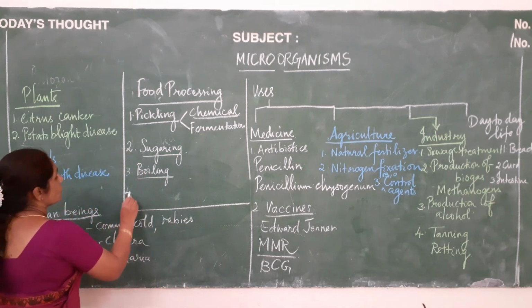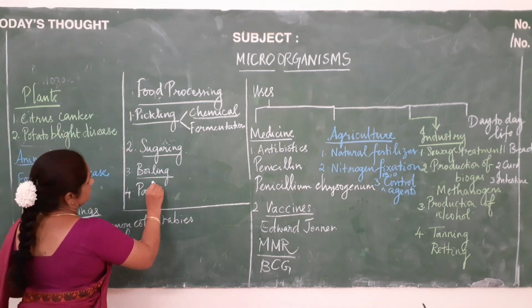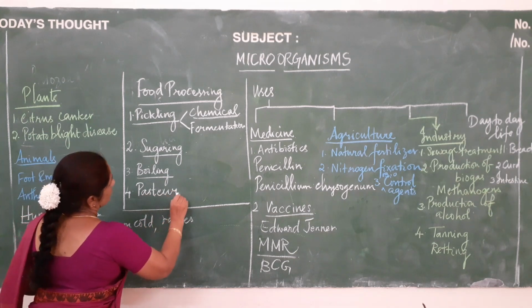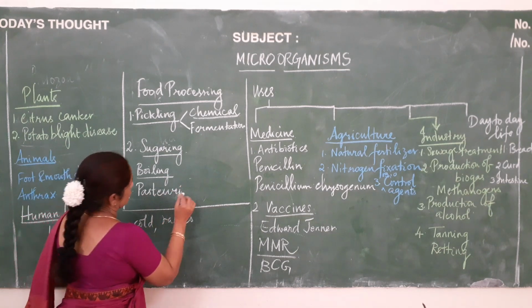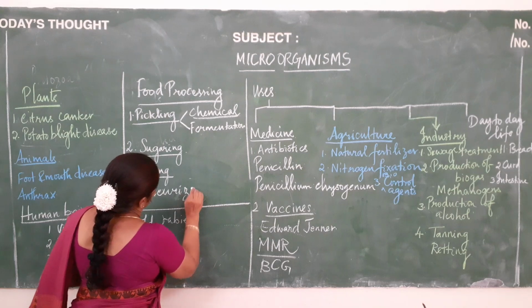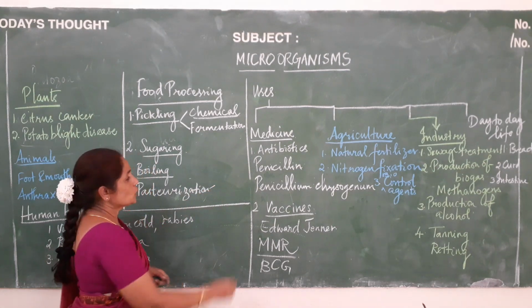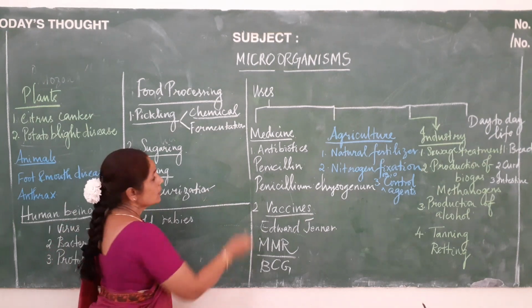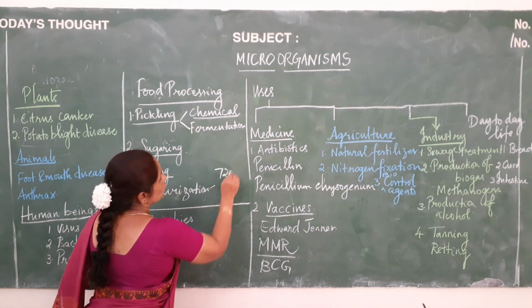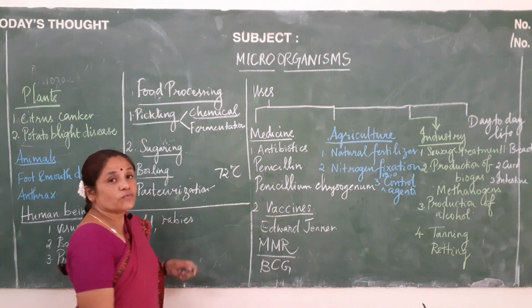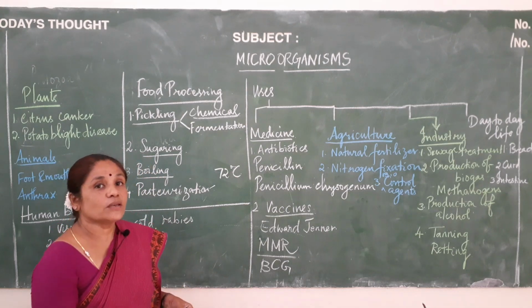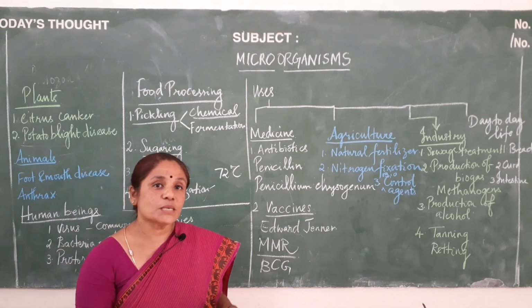And the last one will be pasteurization. Pasteurization is done especially for milk. Milk is heated to 72 degrees centigrade. When it is heated to 72 degrees centigrade, all the microorganisms are destroyed.